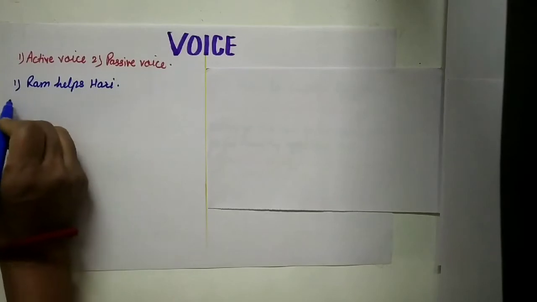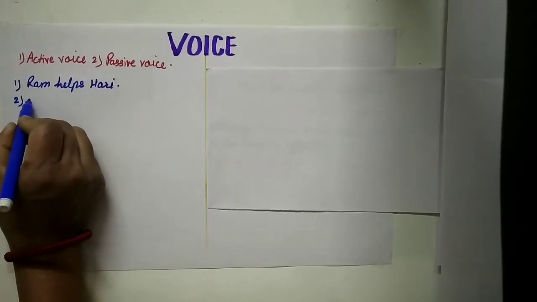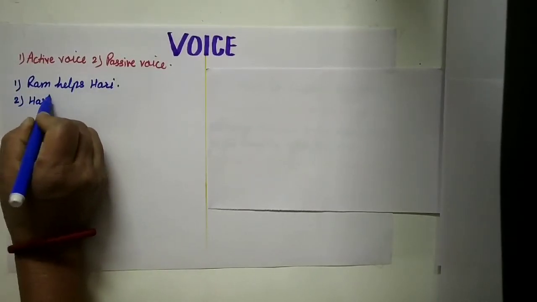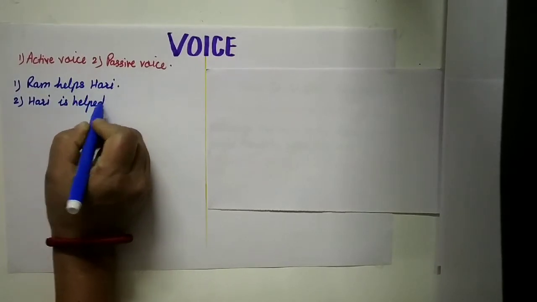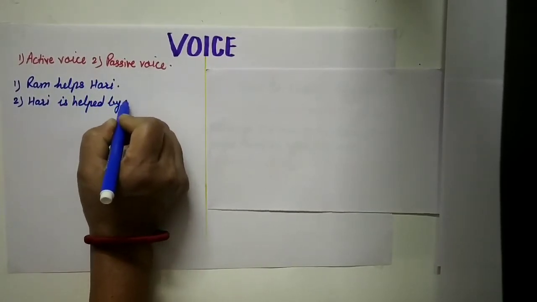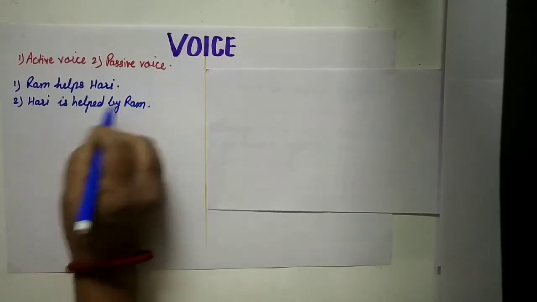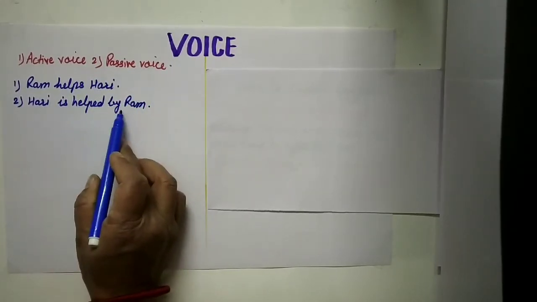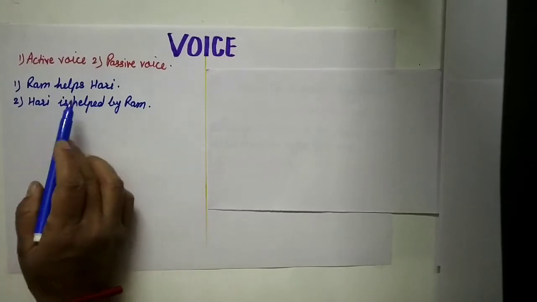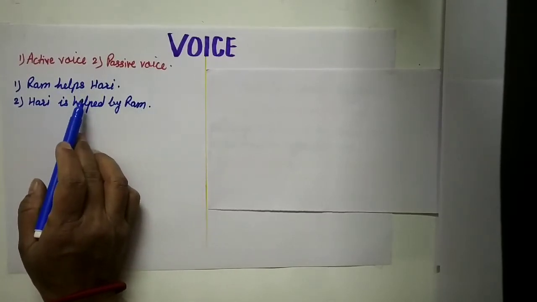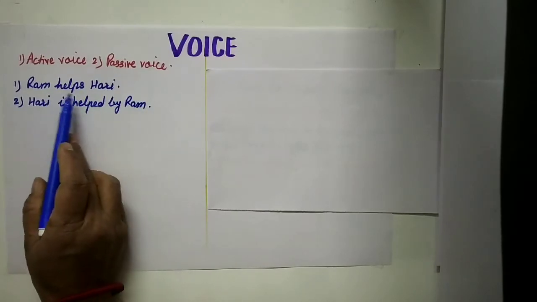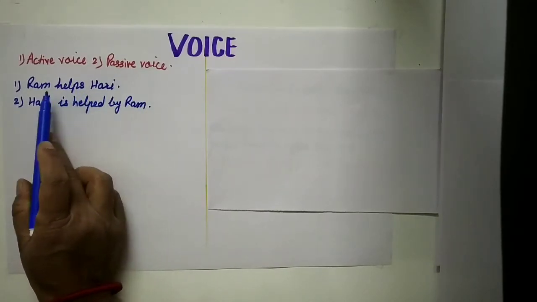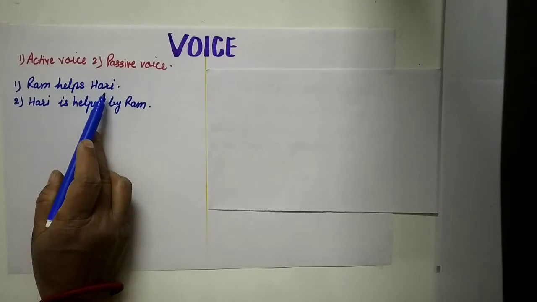Ram helps Hari, and the second sentence is Hari is helped by Ram. Now these two sentences express the same meaning, but see sentence 1, Ram helps Hari.